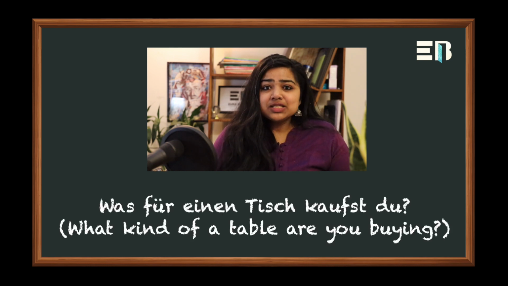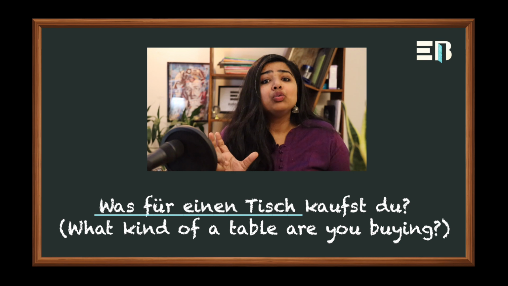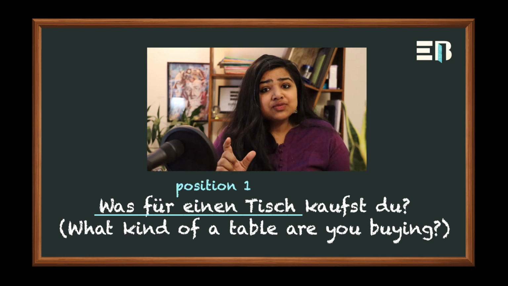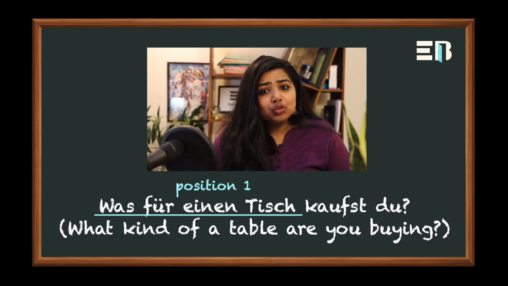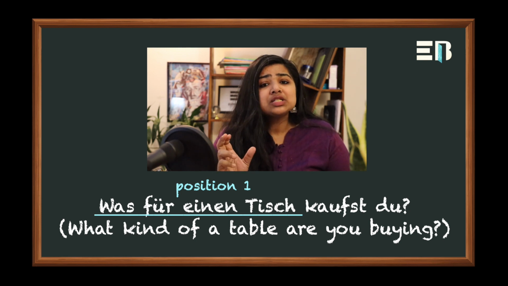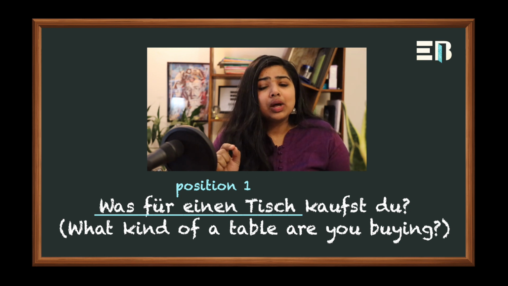Now let us look at some examples of these 5 special W questions. Was für einen Tisch kaufst du? What kind of a table are you buying? In the question we can see was für and einen Tisch together is counted as position number 1. Was für is the W question and einen Tisch is a noun. That is exactly the rule with these W questions, that with these W questions we can add a noun at the first position. So was für einen Tisch, together it is position number 1.